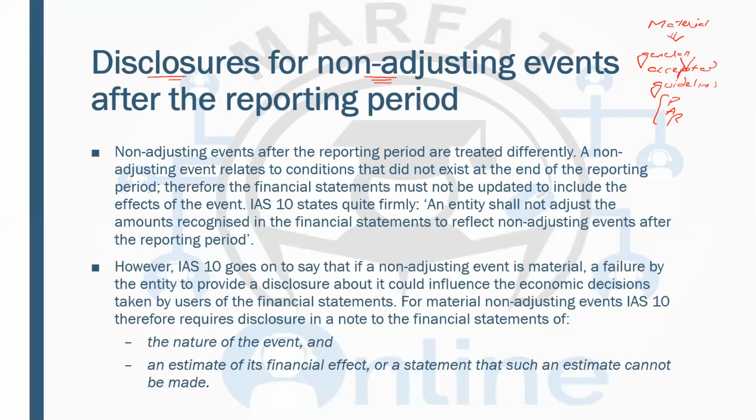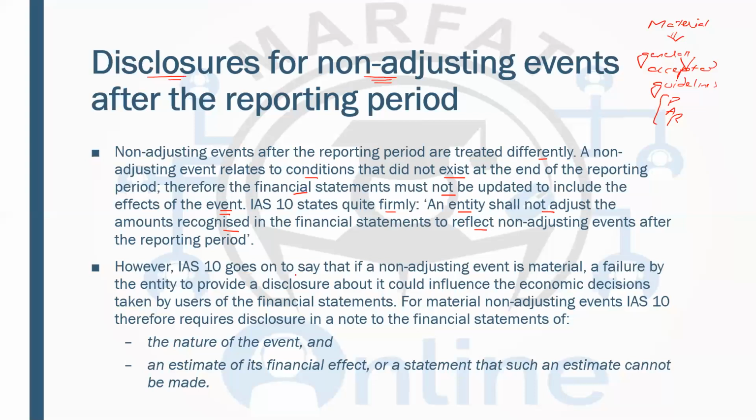So non-adjusting events after the reporting period are treated differently. A non-adjusting event relates to a condition that did not exist at the year end. So there is no evidence, such as a natural disaster. Therefore, the financial statements must not be updated to include that event. We are not going to adjust it. IAS 10 states quite firmly, an entity shall not adjust the amount recognized in the financial statements to reflect a non-adjusting event. There is no need to adjust that in the financial statements because that is a non-adjusting event.